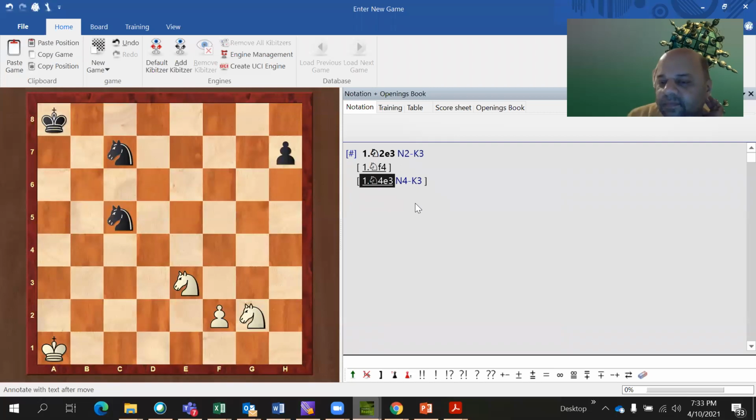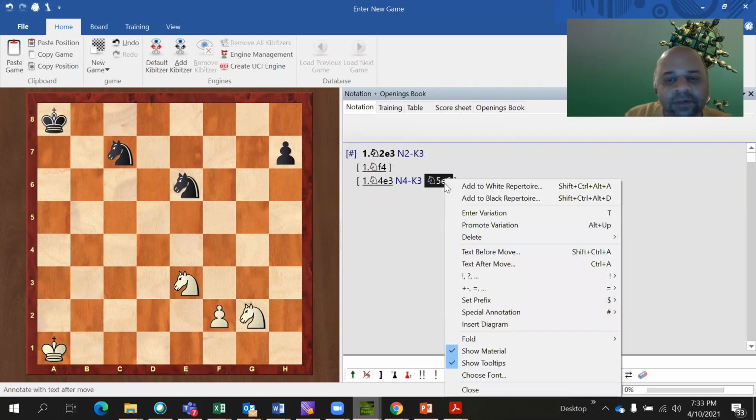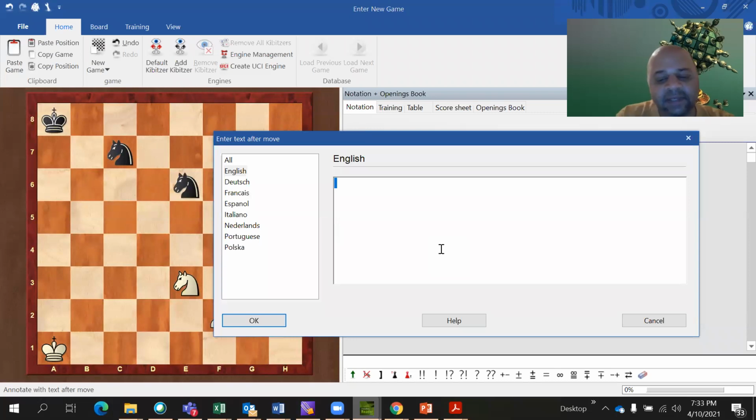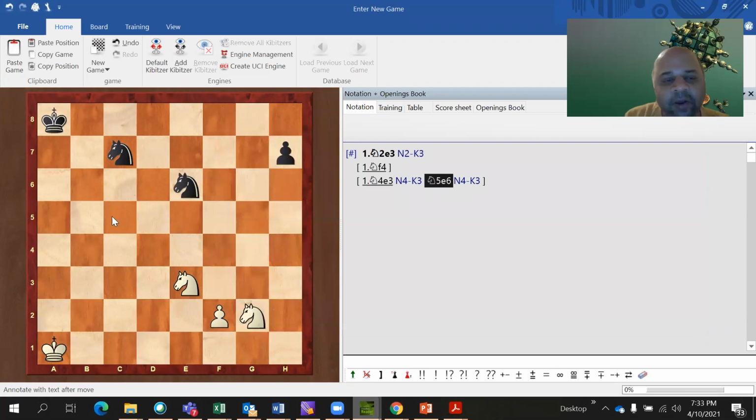I think you got the idea. So either N5? No, it is not. Black's knights are not on the fifth rank. If you are writing this move for black, it is not N5, it is N4. Remember, black starts the numbering from its own side. So it is still N4 to K3 for black, because the knight is moving from the fourth rank to the K3 square.